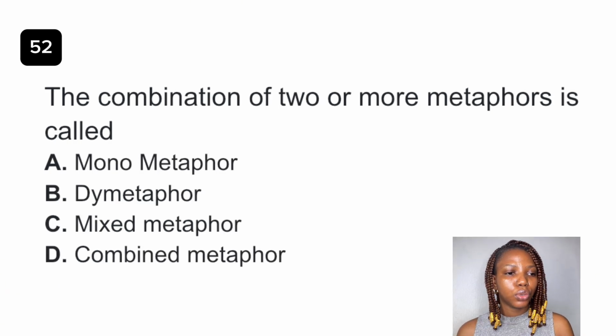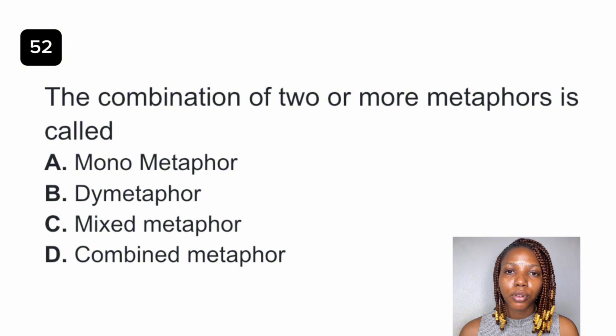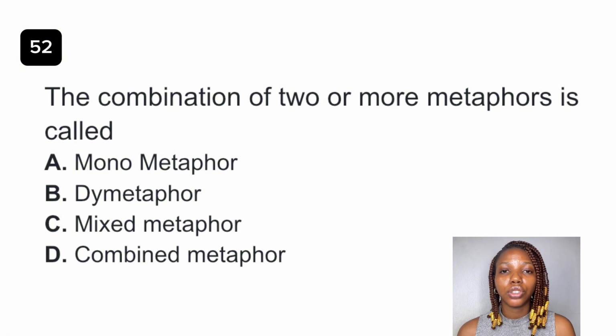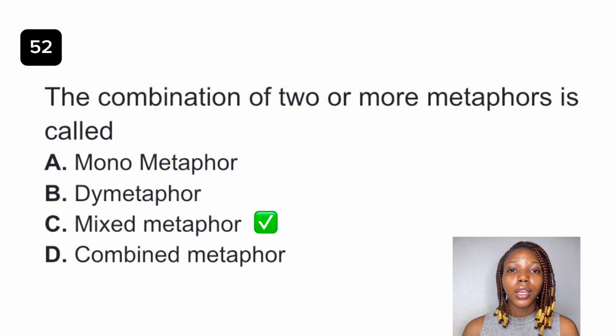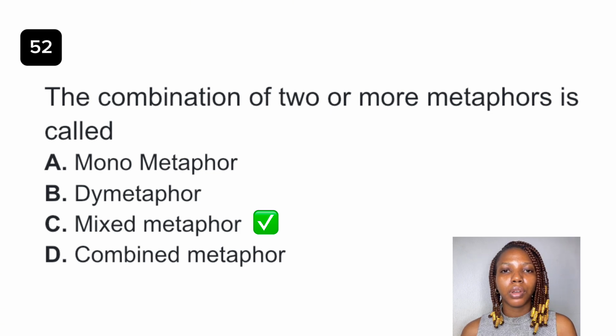Question 52. The combination of two or more metaphors is called dash. The best answer to this question is option C, mixed metaphor. It's a combination of two or more metaphors and it is used to create a humorous effect. For example, she's a shining star, but let's not open a can of worms. She's a shining star is one metaphor. Can of worms is another metaphor.